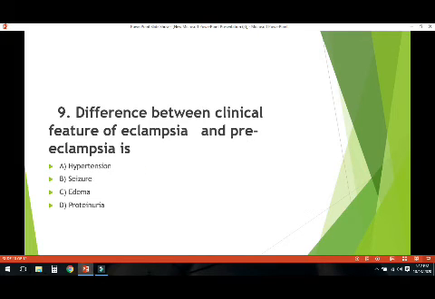Next, difference between clinical features of eclampsia and preeclampsia is. What is the difference between preeclampsia and eclampsia in clinical features? Hypertension, seizure, edema, proteinuria. So hypertension, edema and proteinuria, all these three occur in preeclampsia, but seizure is the only clinical feature that we can find in eclampsia only. So seizure is the difference between eclampsia and preeclampsia in the clinical features.